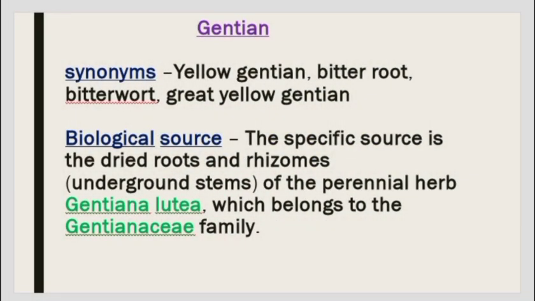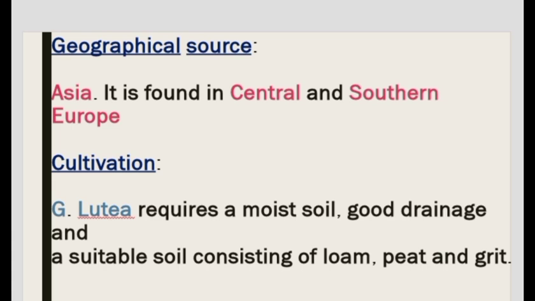Gentian synonyms are yellow gentian, bitterroot, bitterwort, great yellow gentian. Biological source: the specific source is the dried roots and rhizome, underground stems of the perennial herb Gentiana lutea, which belongs to the Gentianaceae family. Geographical sources are Asia. It is found in Central and Southern Europe.